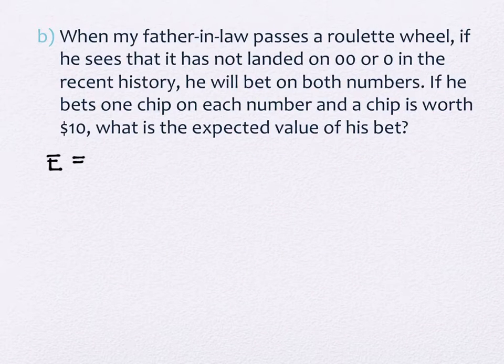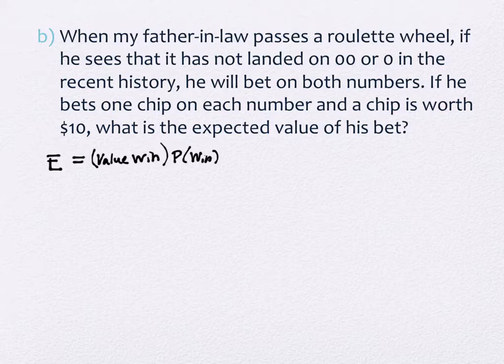So on ours, we really only have the value of winning, the value if we win times the probability that we win, plus the value that we lose times the probability that we will lose.